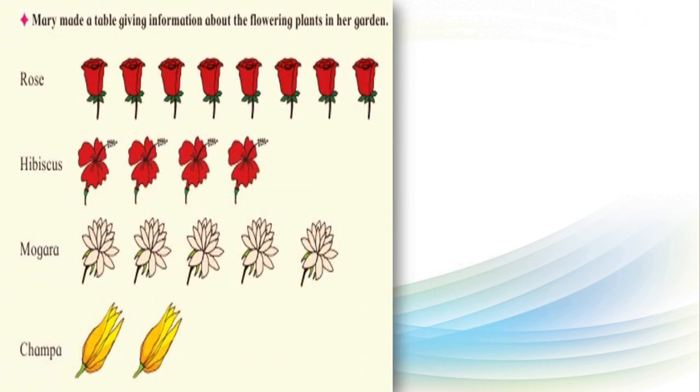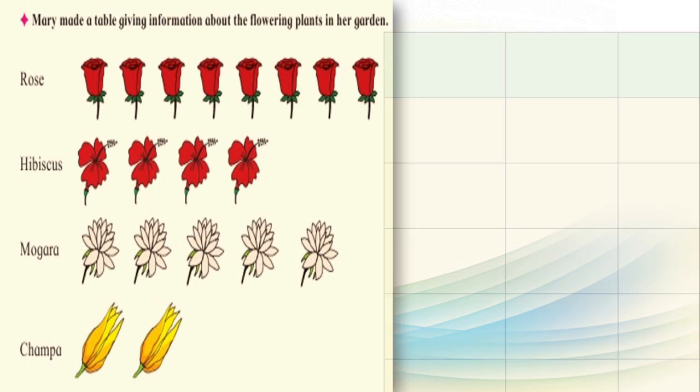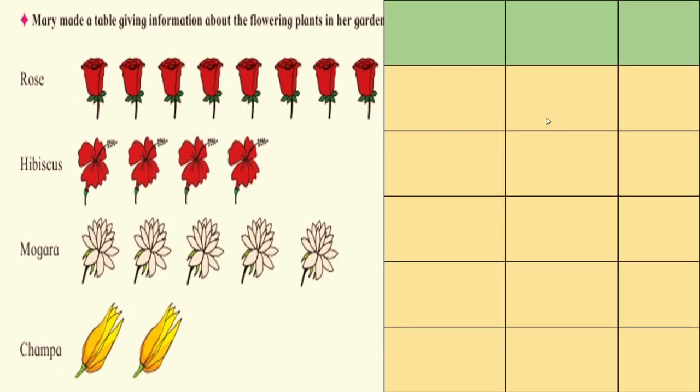This is from your textbook. See, Mary made a table giving information about the flowering plants in her garden. Mary is a girl. She has a garden. Yes, in her garden she has different flowers. Okay. We will make a table for this. See, first we will write flowers. Then here we will write tally mark. Okay, we will use tally mark here.